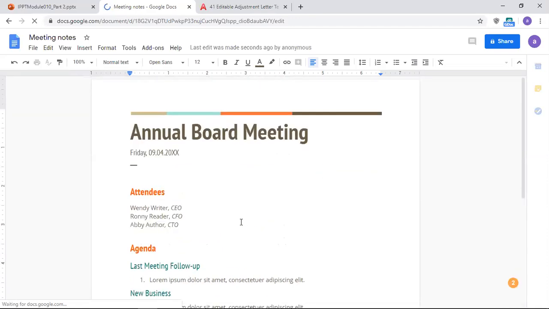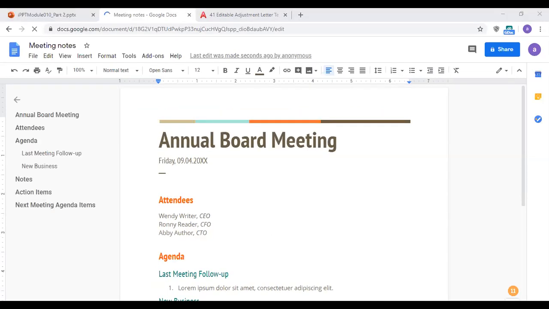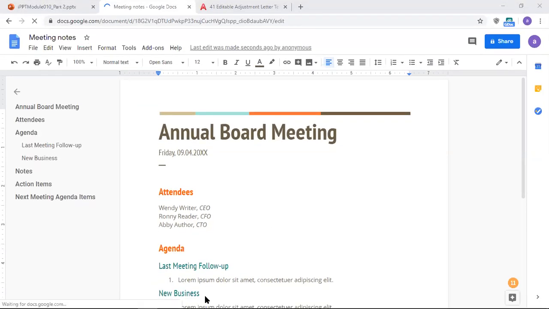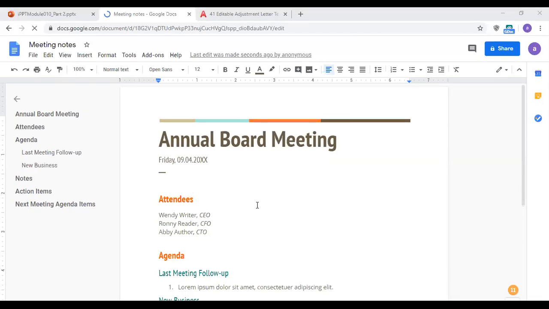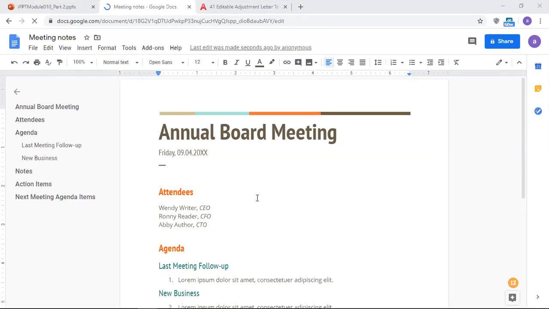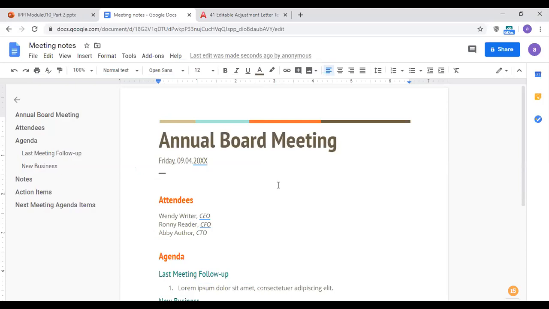Now this is another example. Now if I go to the Word document here, Microsoft MS Word also has some templates that we can use for meetings.